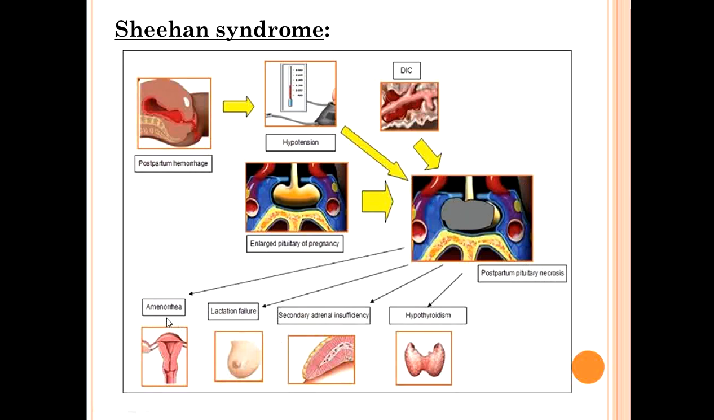Because of that there will be amenorrhea, there will be lactation failure, there will be secondary adrenal insufficiency, there will be hypothyroidism. Why did it happen? Because pituitary damage has happened, and all those hormones, whether FSH, LH, prolactin, or the growth hormone or thyroid stimulating hormone, all stopped releasing. Okay, they are not formed.